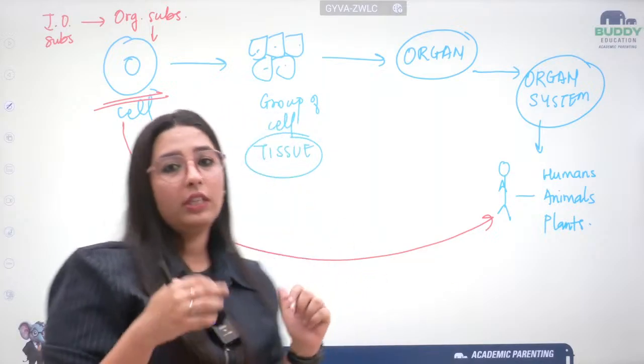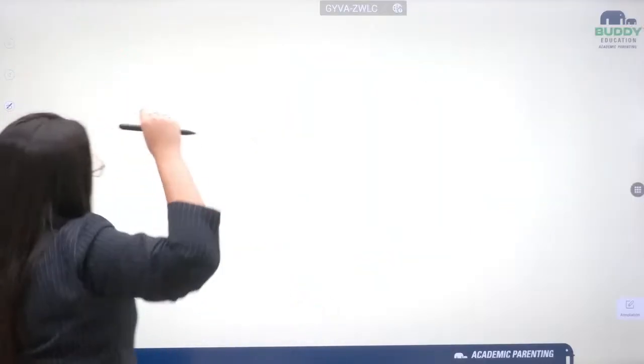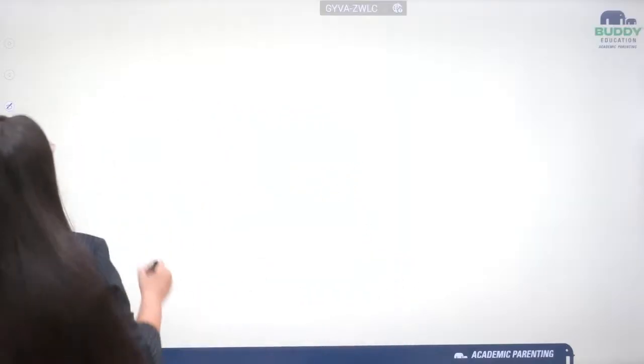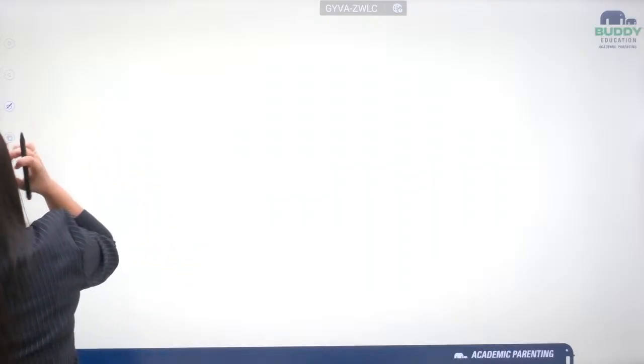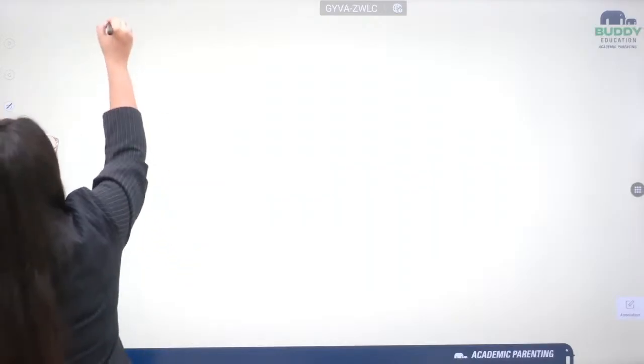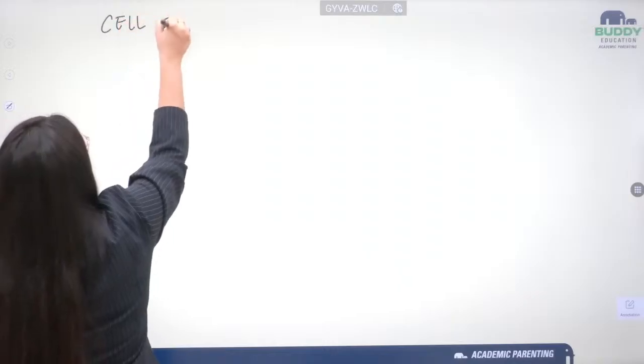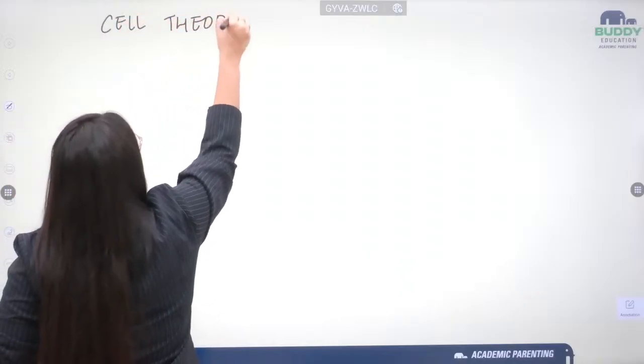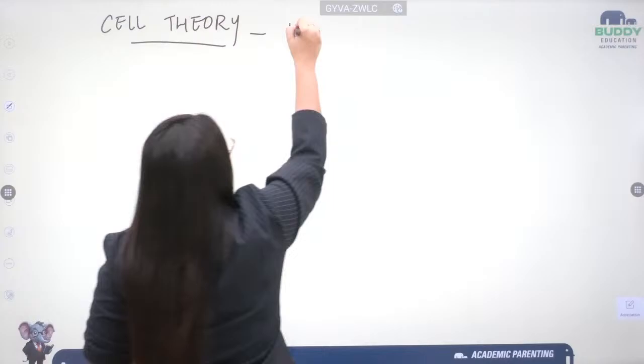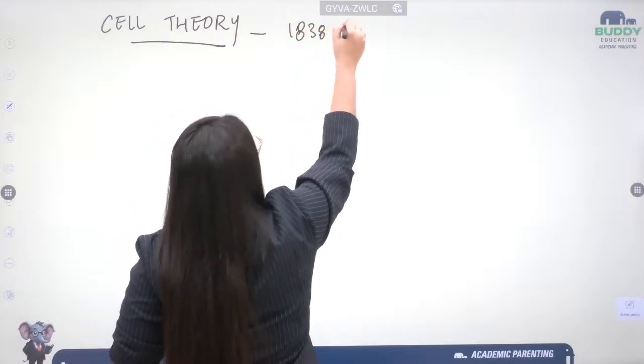Basically, in that cell theory, they told us how this cell is formed and how an organism is formed, how the cells are forming and everything. They gave us a general idea of how cells are formed. Let's start with the board. So there were two scientists who gave us cell theory in the year 1838 and 39.